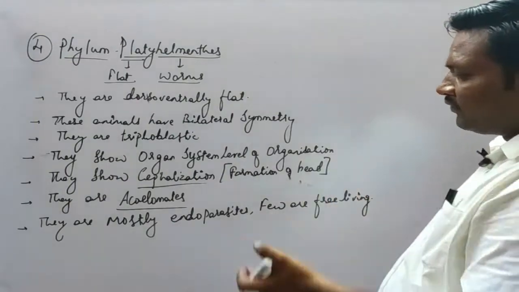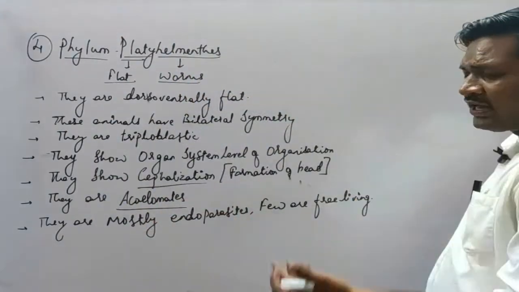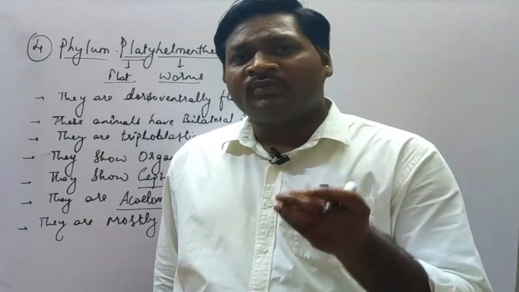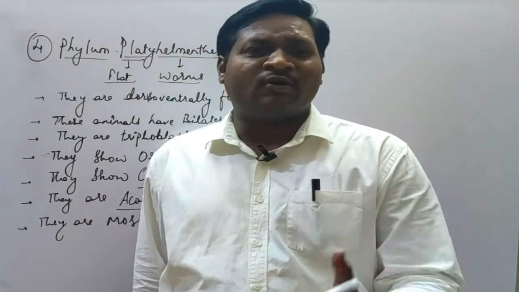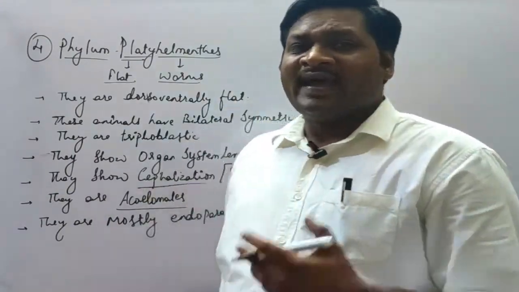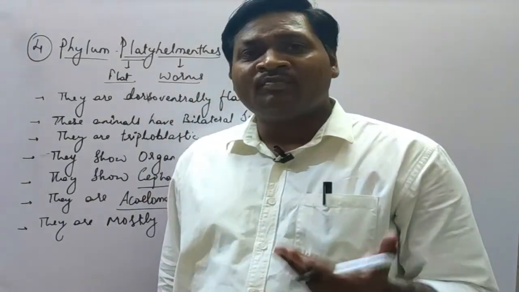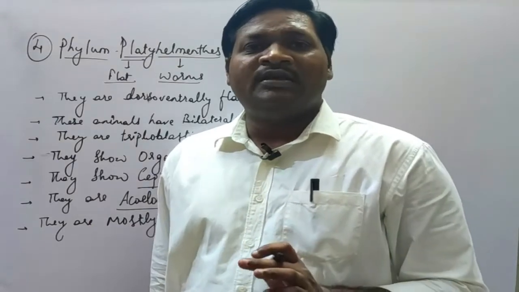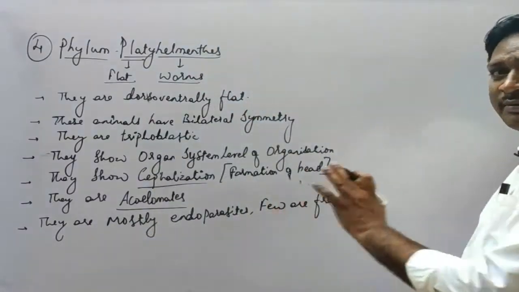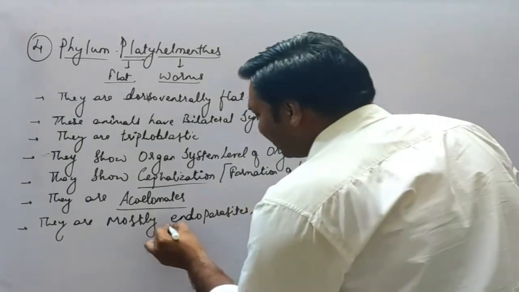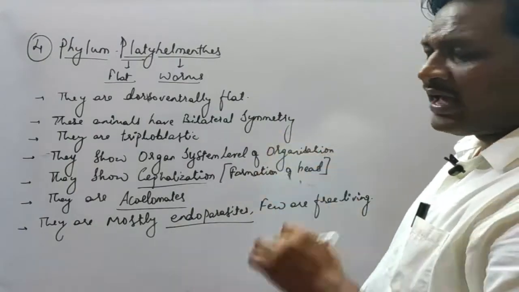Okay, so some examples we can study are planaria, which is a free living type of platyhelminth, and the tapeworm, Taenia solium, the scientific name of the tapeworm, which is an endoparasite found in the human body also. Some platyhelminths are also found in the body of sheep or goat. They are called liver fluke. We will discuss that when we discuss the examples of the phylum Platyhelminthes. So they are endoparasites, found in the body of animals.